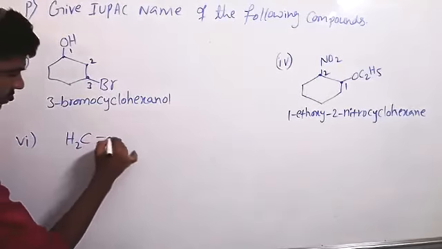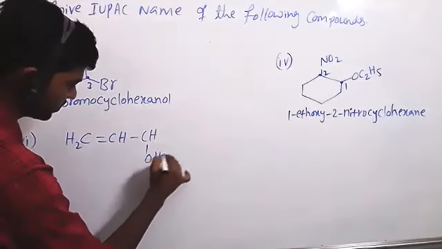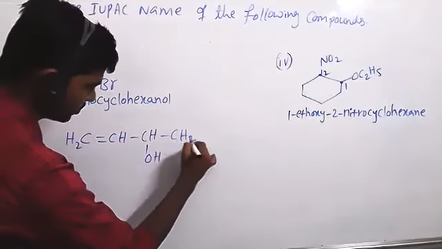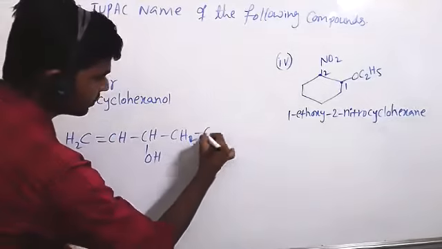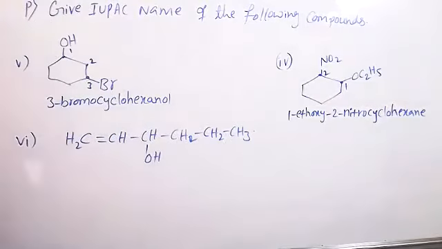CH2 double bond CH, CHOH, CH2, CH2, CH3. Banu, what is the functional group and what's its IUPAC name? Sir, alcohol is the functional group. Yes, along with a double bond also.